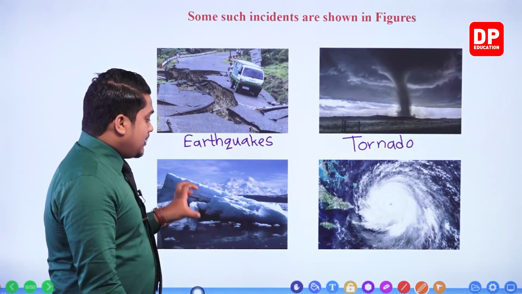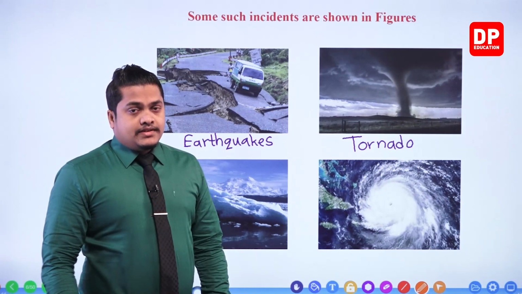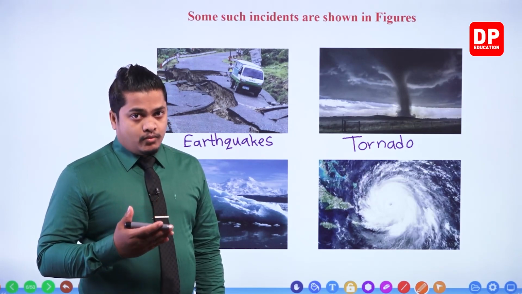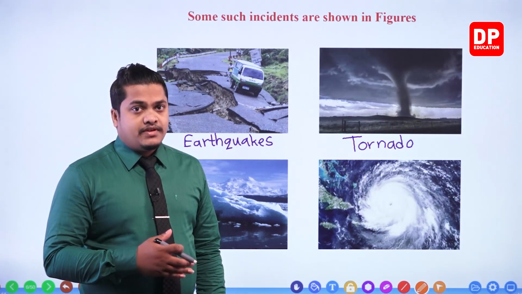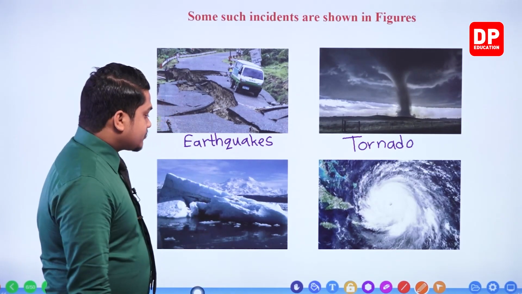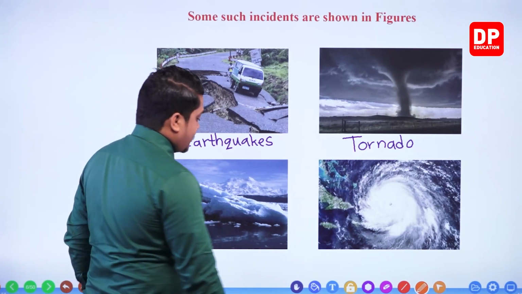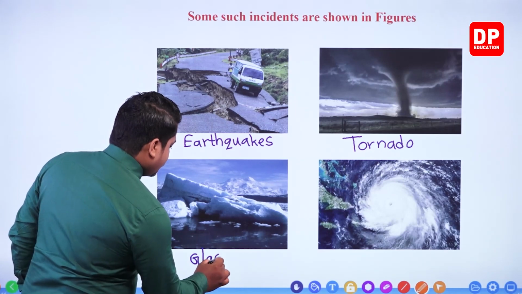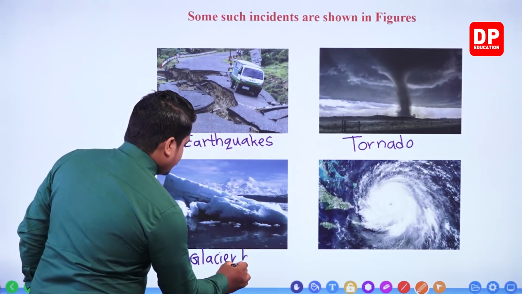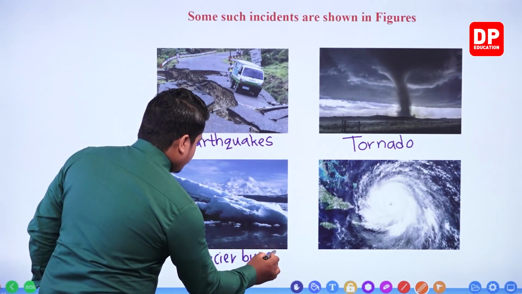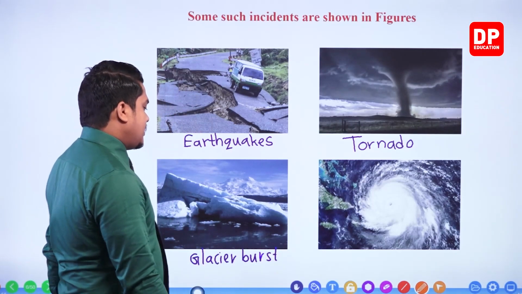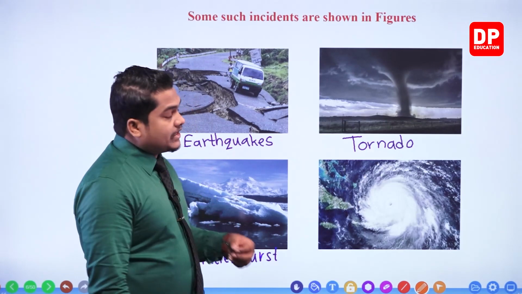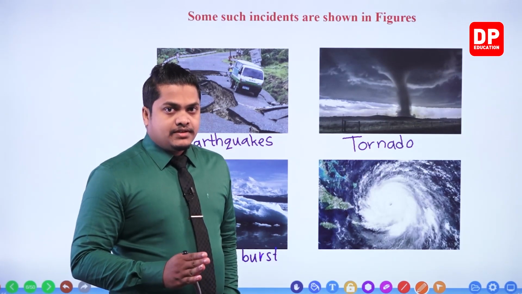And it will get collected in the sea like this, and sometimes it would also create tsunami waves because of the vertical displacement of the sea waves, right? So this is a glacier burst then. Glacier burst.